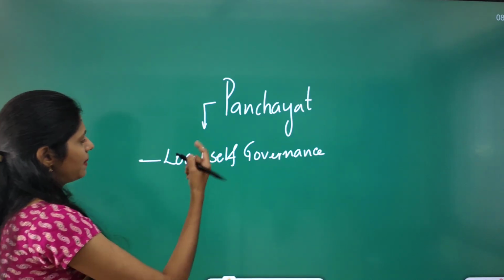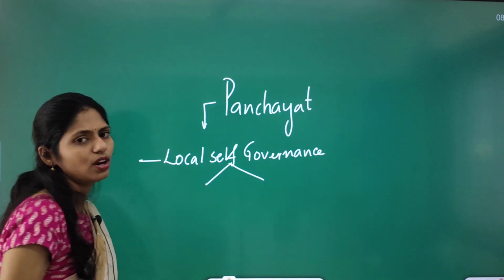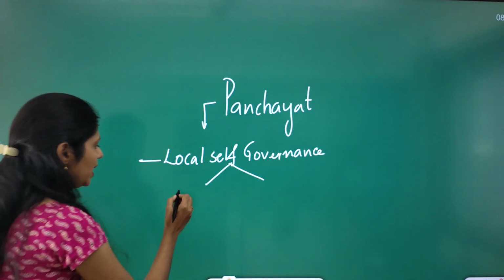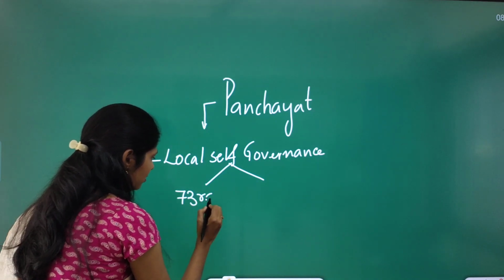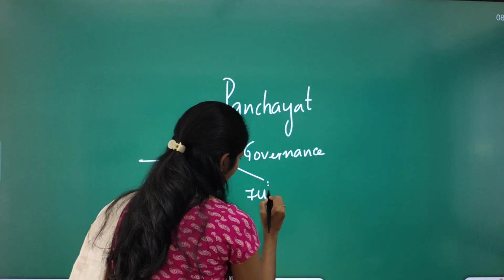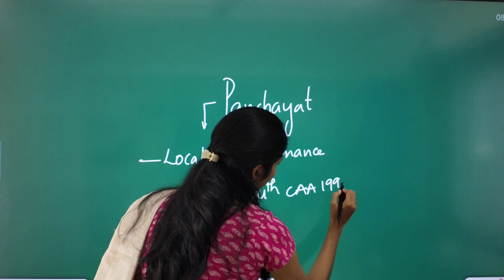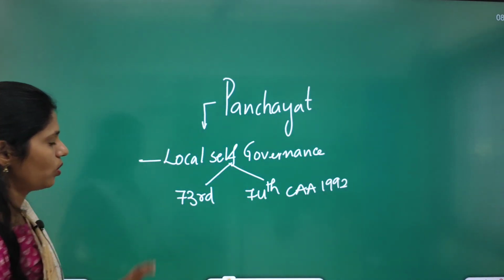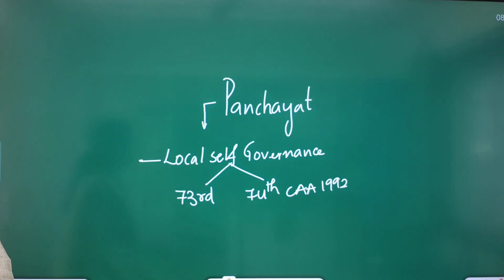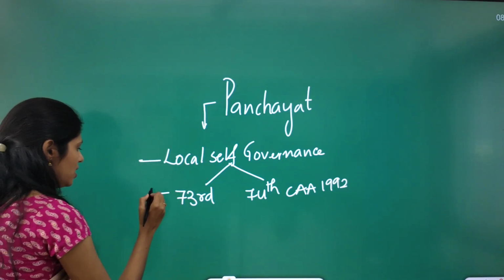Right? So actually these panchayats are not present in our original Constitution. So we came up with the 73rd and 74th Constitution Amendment Act of 1992 to introduce this concept of local self-governance in our Constitution.